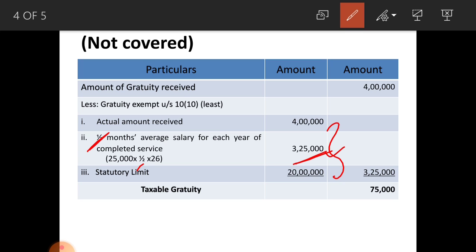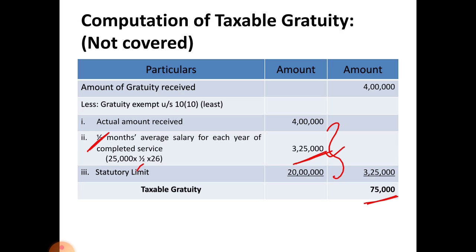3,25,000 is the exempted amount of gratuity. When you deduct this amount from amount of gratuity received, you get taxable gratuity as 75,000 rupees. Taxable amount of gratuity is 75,000. So, this is the problem which may come for your exam. Thank you. Let us solve one more problem in the next session.